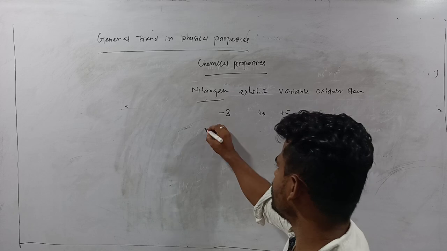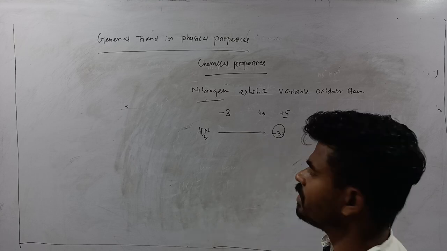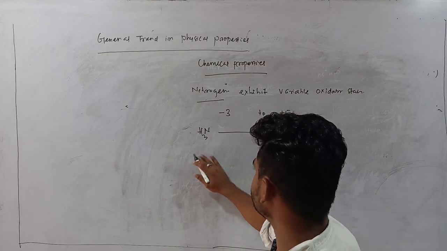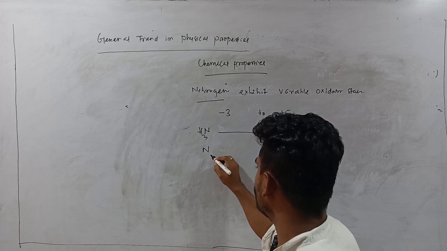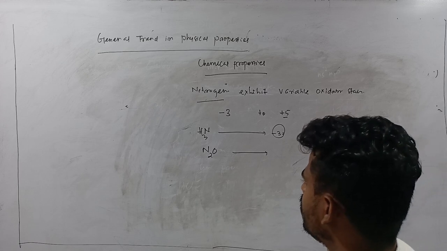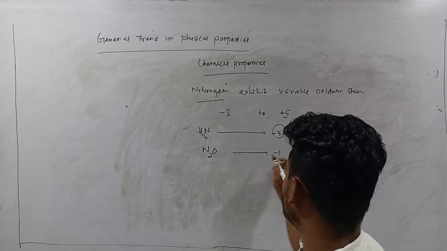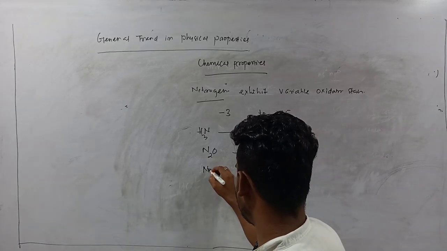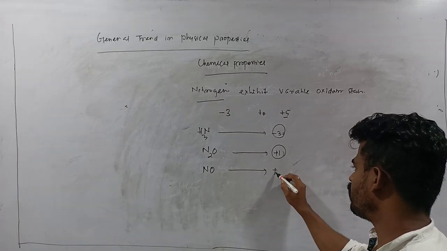For example, this is ammonia; here nitrogen exhibits -3 oxidation state. Then if you consider N2O, the oxidation state of nitrogen is +1. And if you consider NO, the oxidation state of nitrogen is +2.